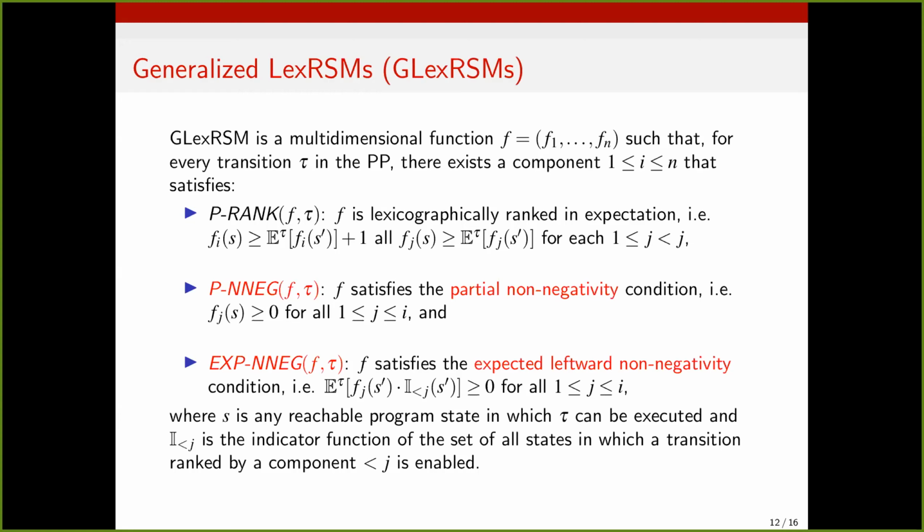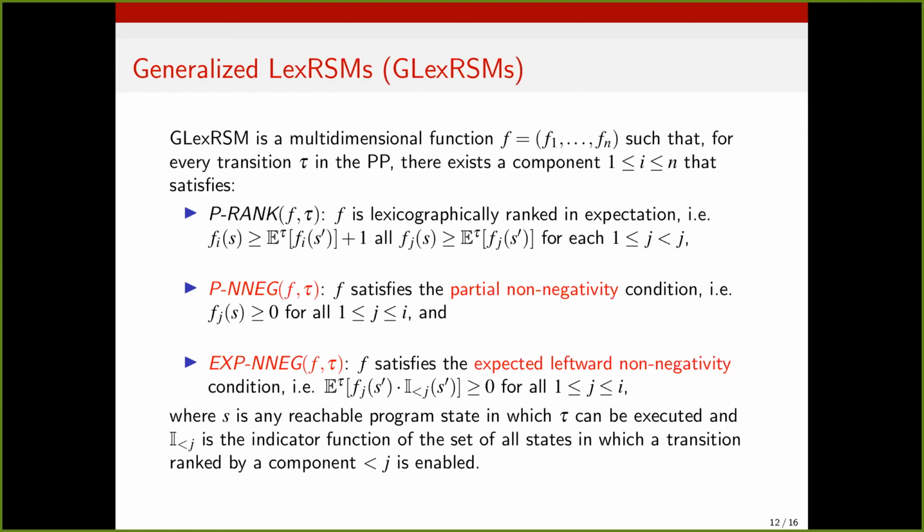The second now requires that at each state at which transition tau can be executed, only the first I components that actually participate in lexicographic ranking need to be non-negative. So we call this partial non-negativity. And finally, we require another condition, which we call expected leftward non-negativity, which imposes that if we have a state